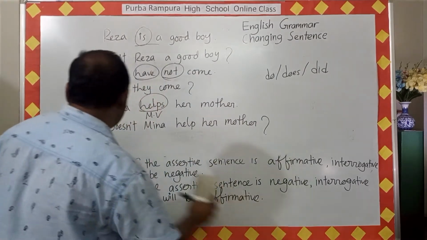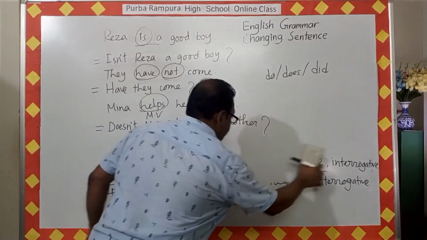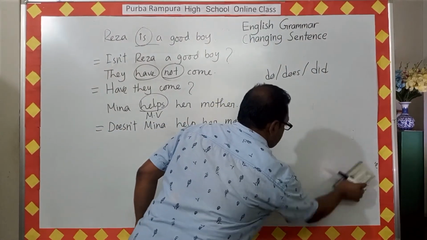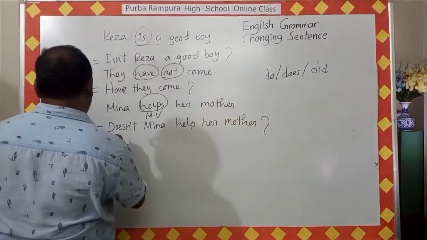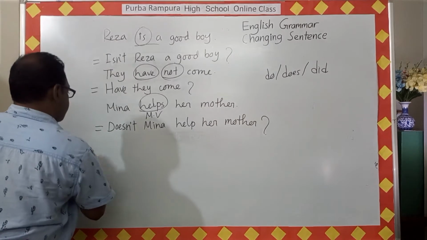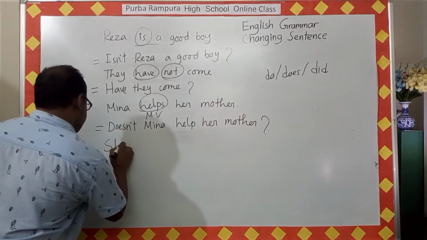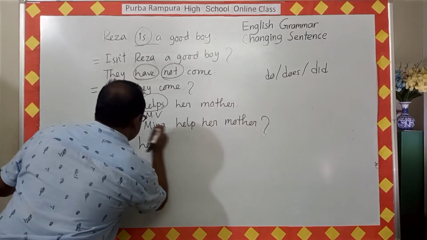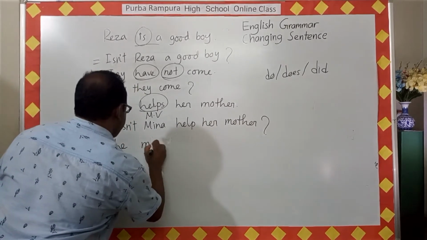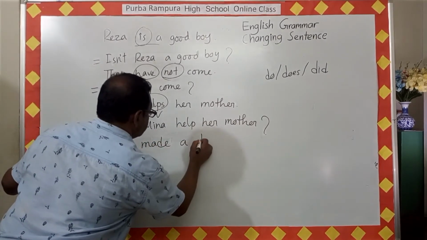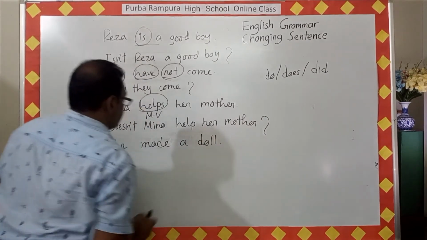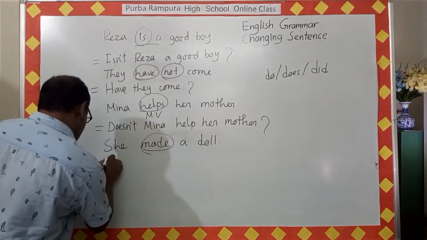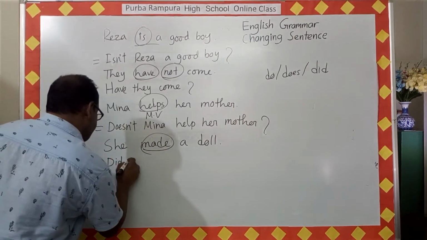So if the sentence is in the past tense, what can we do? She made a doll. Look here, made is the verb and it is a past tense, so did should be used here.